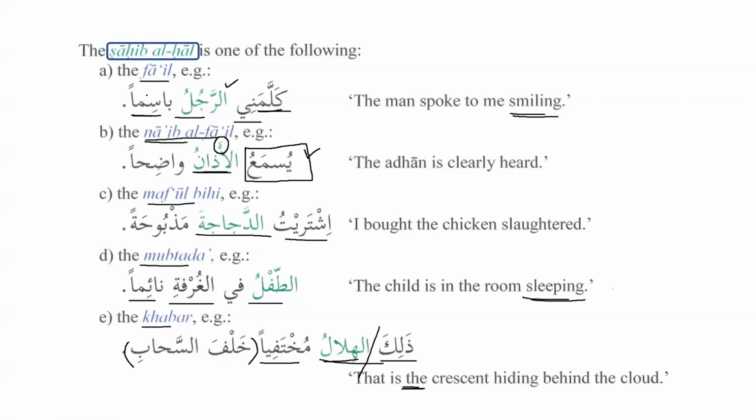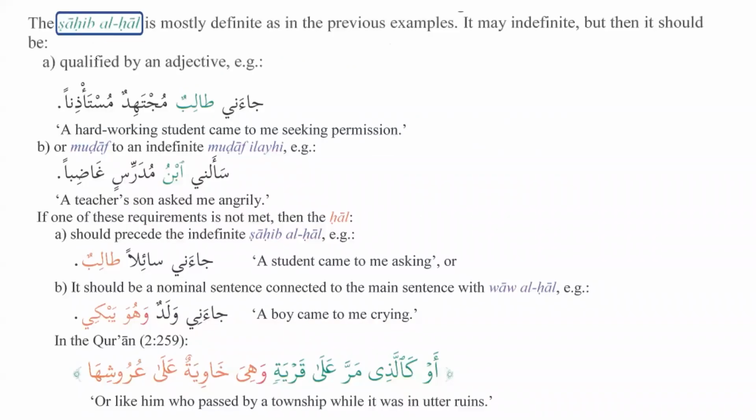So we have 5 possibilities that sahibul hal can be the subject, al-fa'il, it can be na'ibul fa'il, it can be maf'ul bihi, it can be the subject, and it can be the predicate. The sahibul hal is mostly definite, as we have seen in the previous examples. However, it can be indefinite, nakira. But there have to be some conditions for sahibul hal to be nakira.